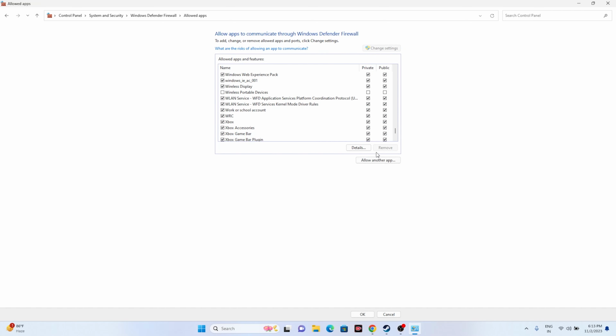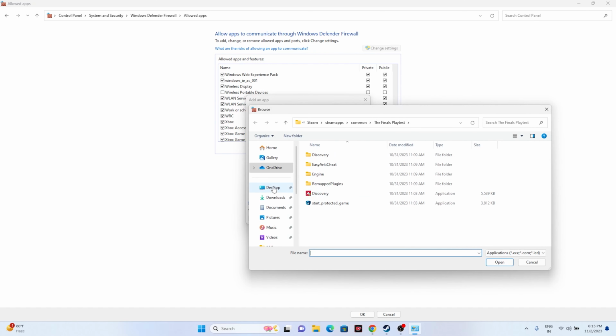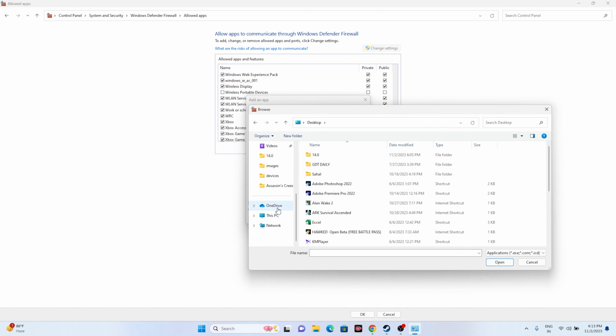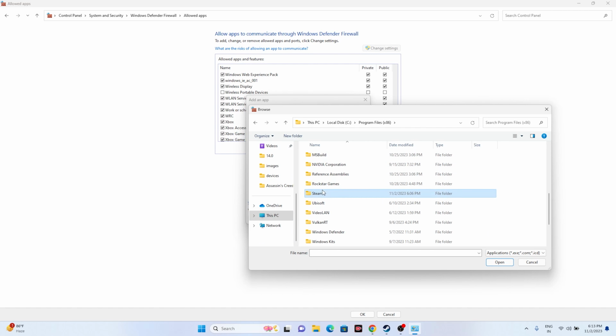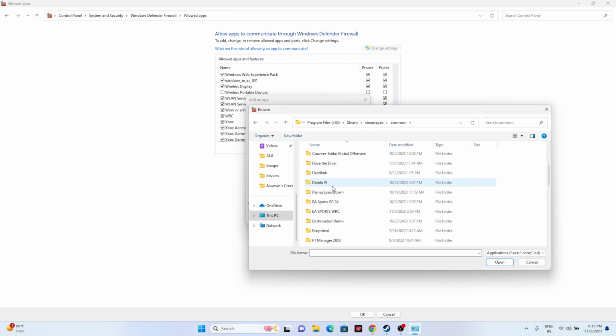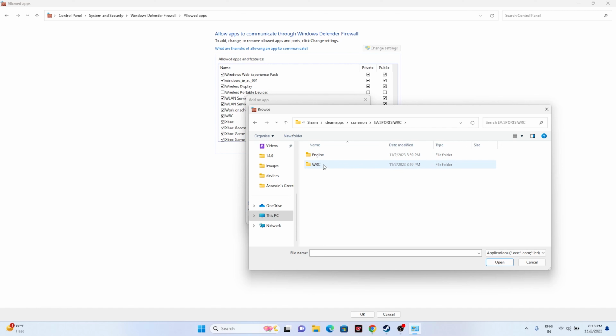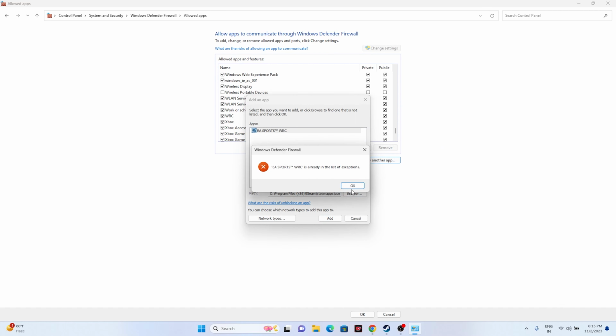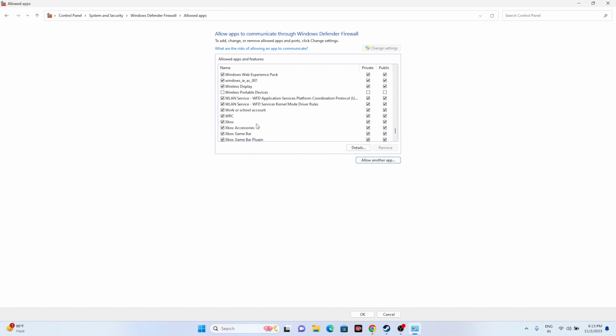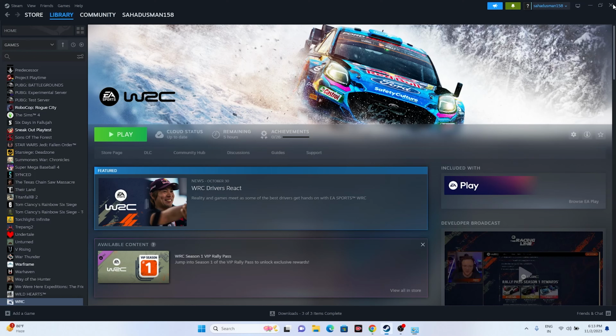Just click on the change setting, go for allow another app, go for browse, navigate to this PC, go to local disk C, go to program file x86, go for Steam, we have to navigate to Steam apps, go to common. Now from here we have to navigate to WRC. So open this, go for WRC, binaries, Win64, select this one and go for open and add it. I'm getting the error because the game is already added. So once you add this, just close everything. We have to go back, try launch the game.